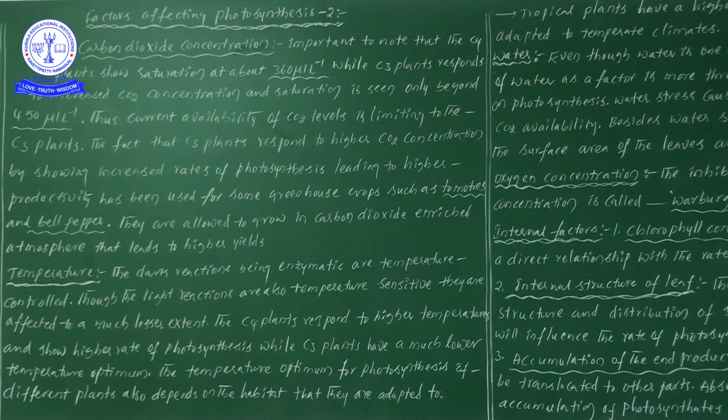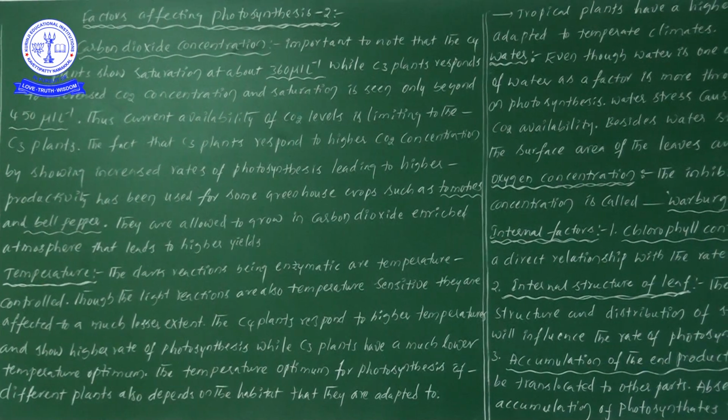For example, for C3 plants it is about 15 to 25 or 30 degrees, and for C4 plants 30 to 45 degrees. So C3 plants require one kind of temperature for photosynthesis, whereas C4 plants require another. But in comparison, C4 plants require more temperature than C3 plants, because they have different anatomical modifications, so they can survive in huge temperatures also.